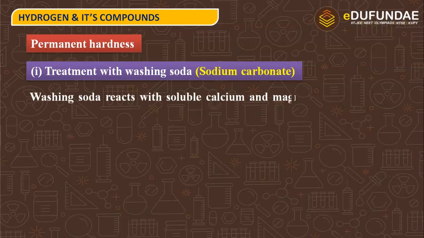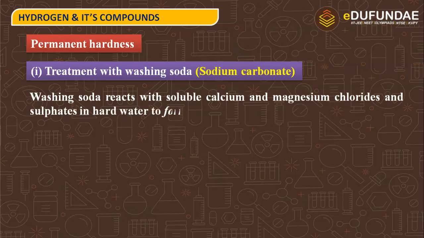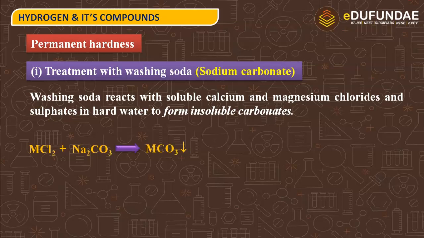So washing soda, when it reacts with soluble calcium and magnesium chlorides and sulfates which are present in hard water, forms insoluble carbonates. Here is the reaction: metal chloride plus washing soda, that is sodium carbonate, reacts to give metal carbonate and NaCl.